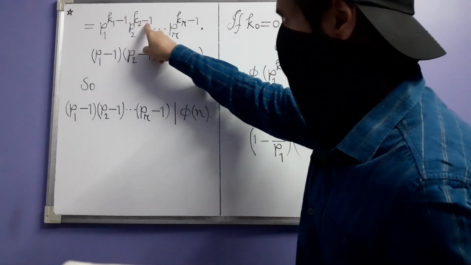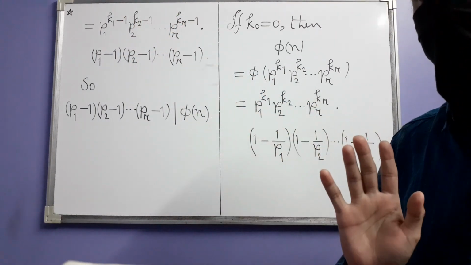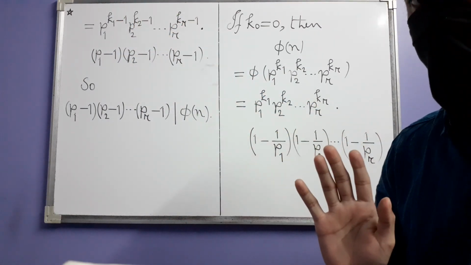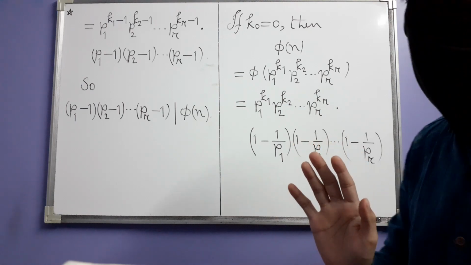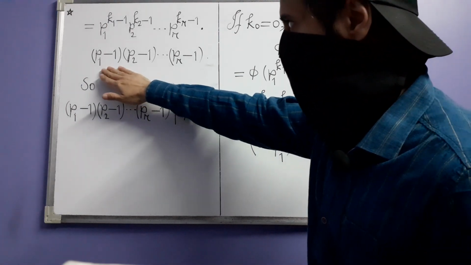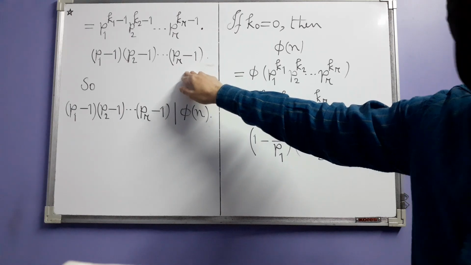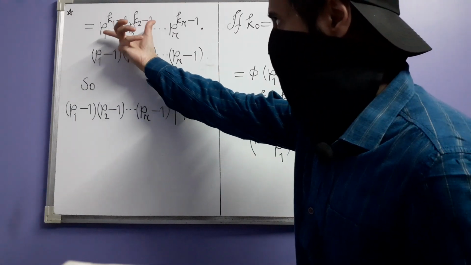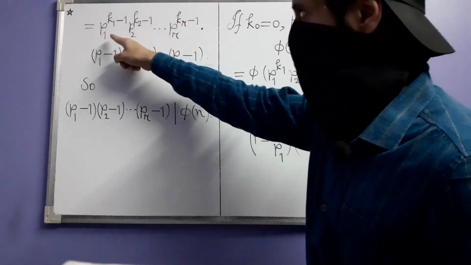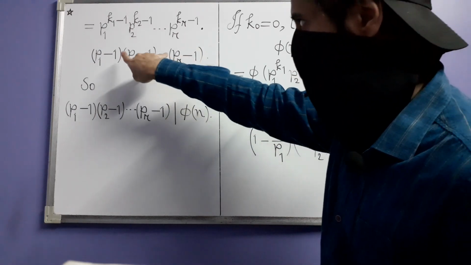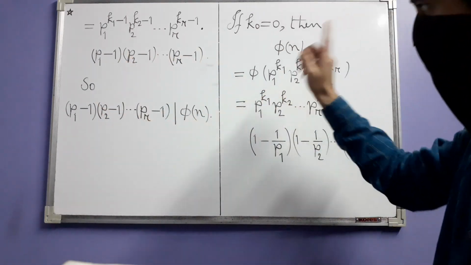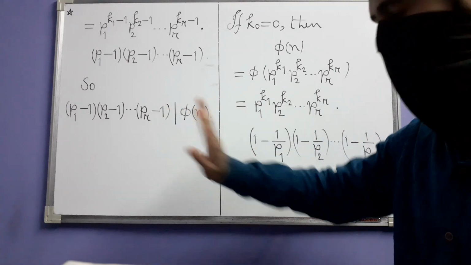So these exponents now are non-negative integers, they are not negative. So we are not getting any fraction. And along with that we have this. So that means because these exponents are non-negative, this part is an integer. So that's why this product divides phi of n. We are going to note this.